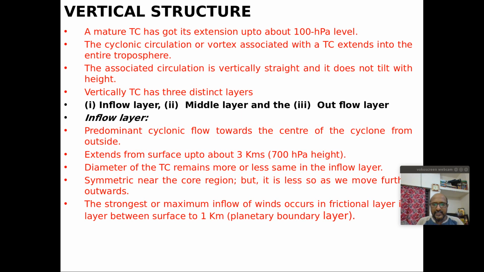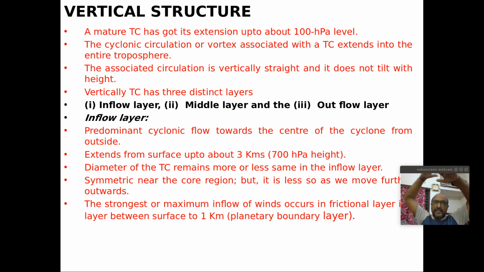Instead you can find at the center a lot of air moving upwards. That means most of the upward motion you can find in the middle layer, and in the upper level the air which converged in the lower levels of the cloud system is diverging. If you look at the cyclone in a satellite image, you can always find the spiraling cloud rotating clockwise, that is anticyclonic.